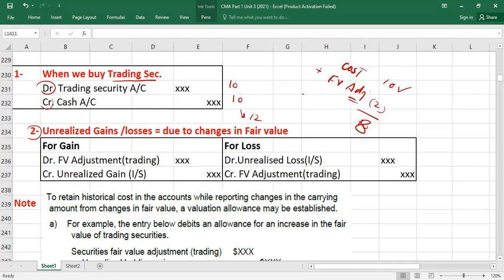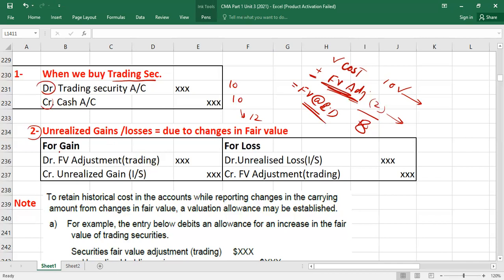Understood? So fair value adjustment is a separate ledger. We will not touch the cost ledger for fair value changes. Fair value changes will be recorded in the fair value adjustment account. So that is why in the balance sheet you have to record your investment like this. You have to show first what? Cost plus or minus fair value adjustment. Why am I using the words plus minus? It depends upon whether it's a gain or loss. So automatically it will be equal to fair value at the reporting date. Understood? So this is what we are going to do.